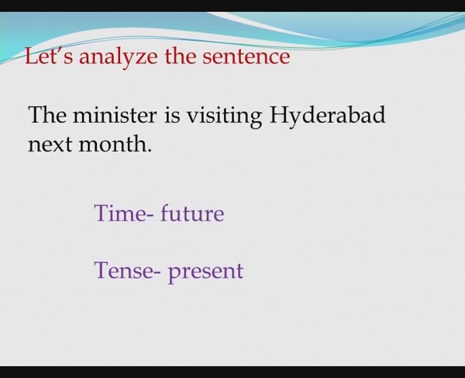And here is another sentence: the minister is visiting Hyderabad next month. It is a planned action. So, it refers to future time, but it is in present progressive tense. We can refer to future actions in many ways. For example, my brother is coming tomorrow, my brother will come tomorrow.